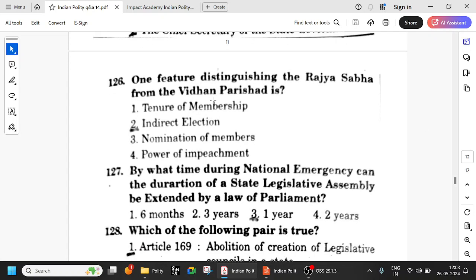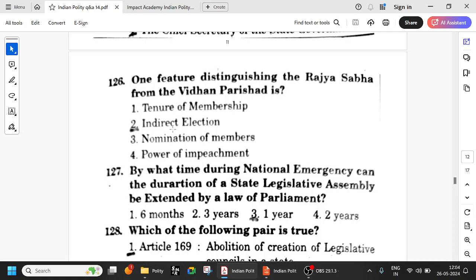So one feature distinguishing the Rajya Sabha from the Vidhan Parishad is indirect election. Okay, in the Rajya Sabha you have nominated members and some form of election. In the Vidhan Parishad there is an indirect election. Okay, no, sorry. In the Vidhan Parishad, that is the Legislative Council of the state, there is some form of direct election. If you look at the Legislative Council, you have the teachers constituency, graduate constituency, MLA constituency. If it is the teachers constituency, only the teachers can vote. If it is the graduate constituency, only the graduates can vote. So in one way, in the Vidhan Parishad, you have a form of direct election, not exactly indirect election, right?